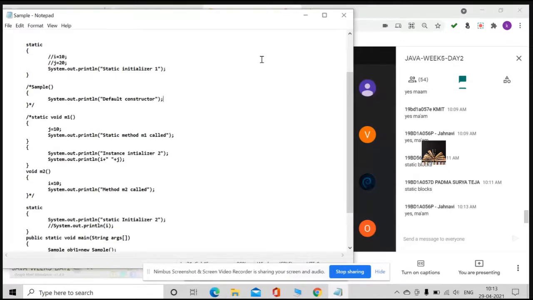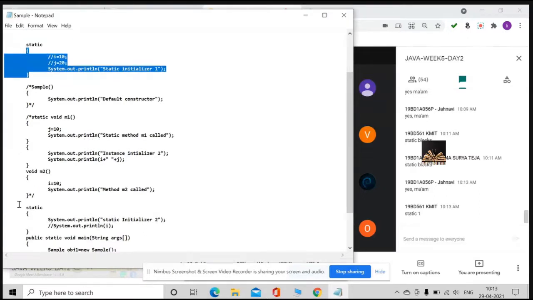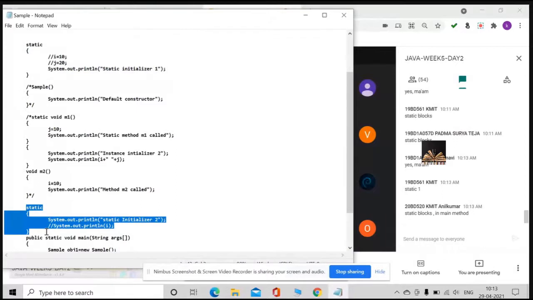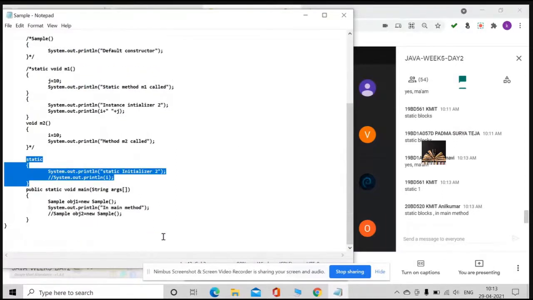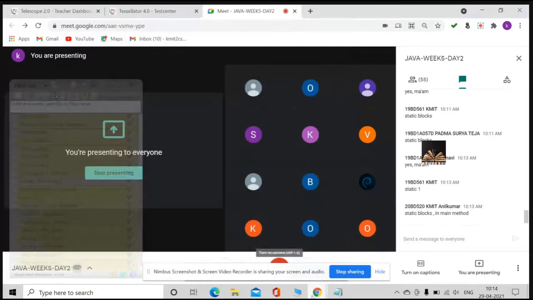First, what is going to be executed? First thing is static blocks, and they will be executed in their order. First, this static block is going to be executed, and then the second static block, and then in the main method the control comes here. Yes or no? Now I'll execute this and then I'll uncomment one by one. Is that okay with you?